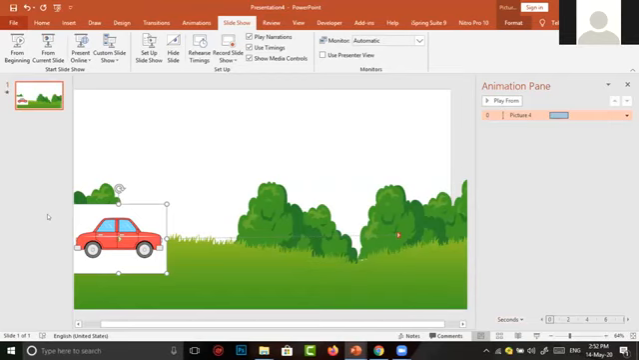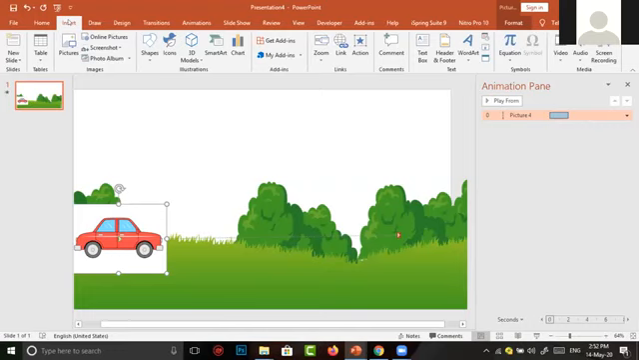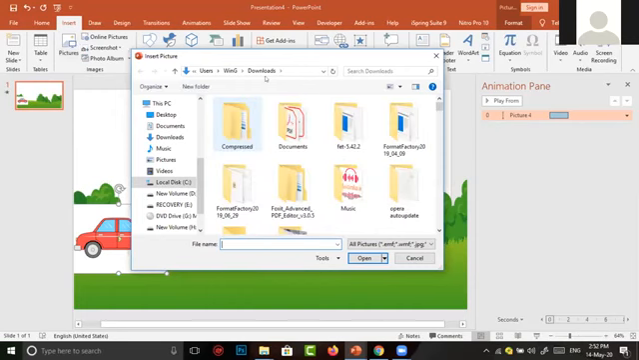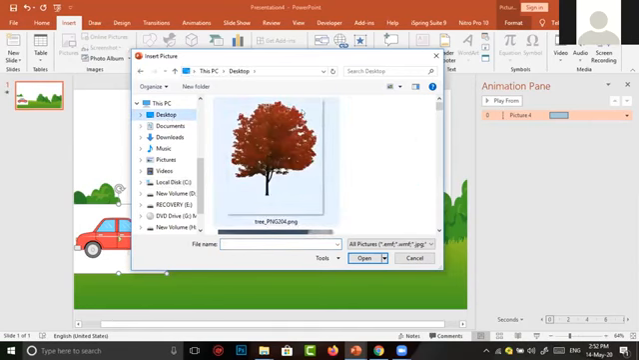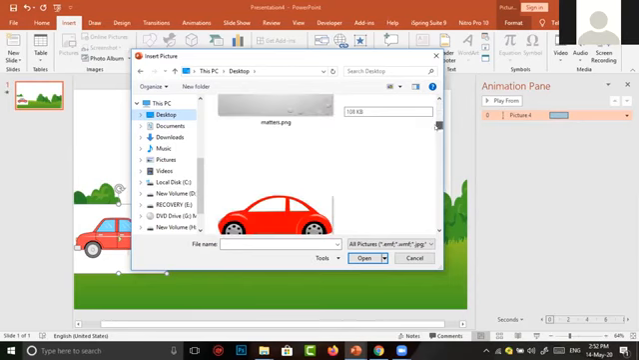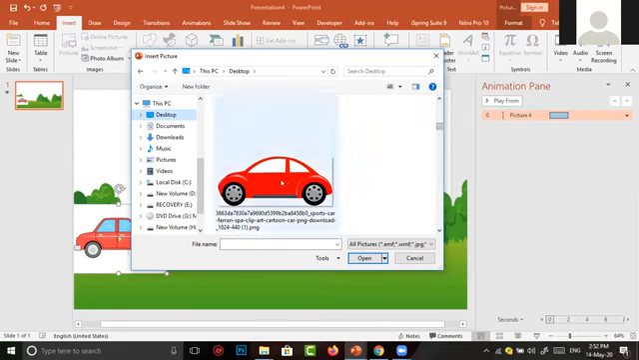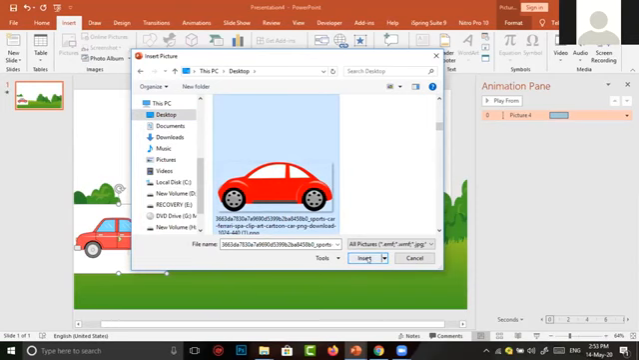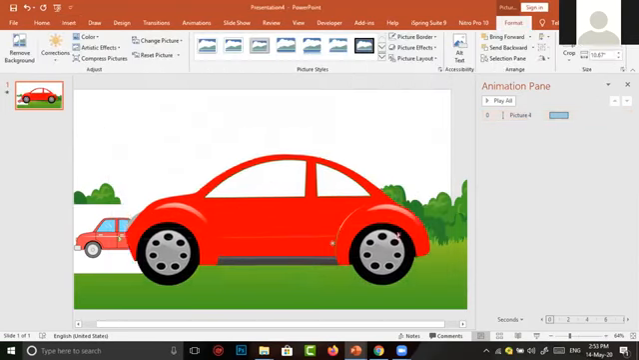Now, what I want to do is replace the car with one without the background. So again, I am going to Insert. To insert anything, we have to go to Insert. Now I want to insert a picture. So I click on Picture. Here it is in downloads, but the car is stored on my desktop. This is the desktop area. I scroll down. Here the car is. I click on the car and bring the car in.